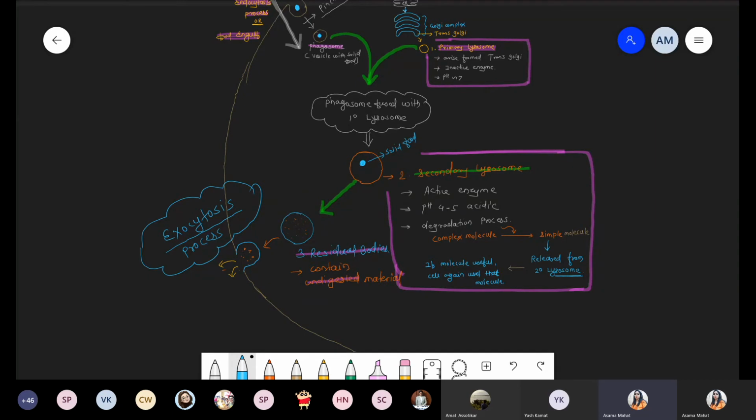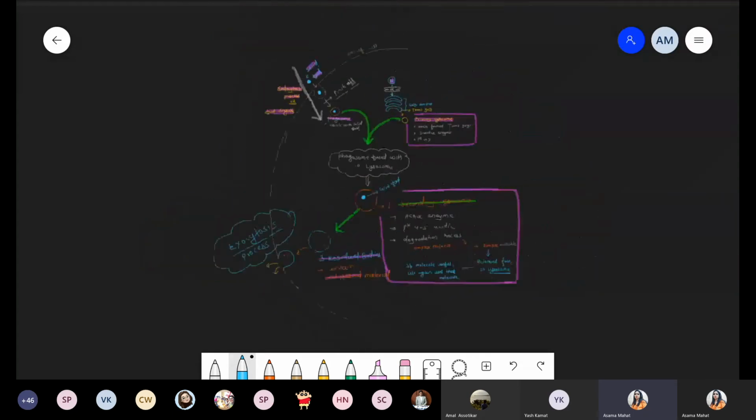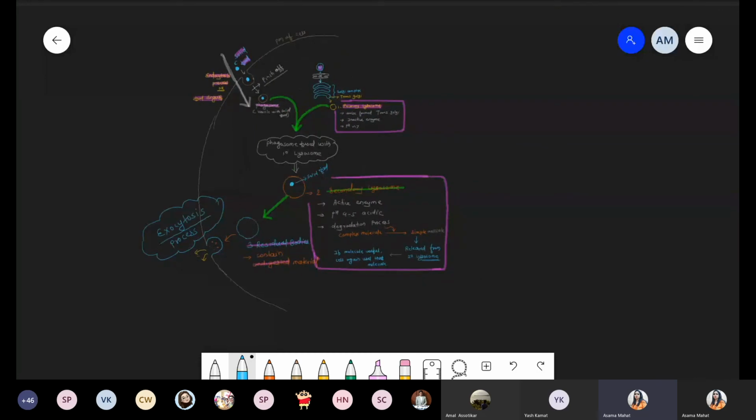Okay, chalo. So this part is over. So quickly check, these are the three types within one diagram. Number one, primary lysosome converted into secondary lysosome, and within the two conditions we discussed the meaning of the phagocytosis process, that is the endocytosis process, and the meaning of the exocytosis process.